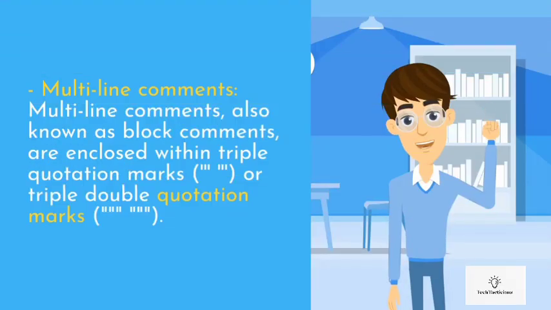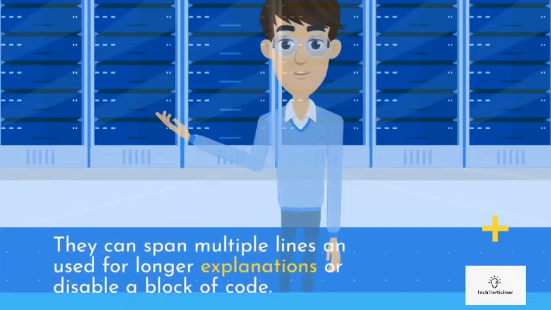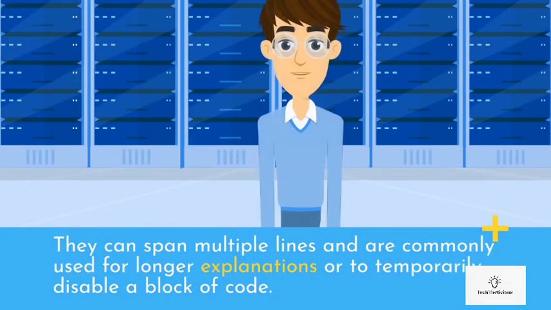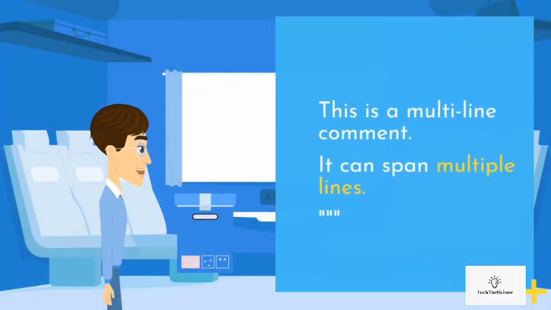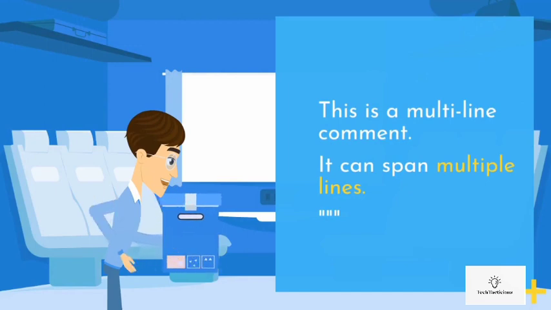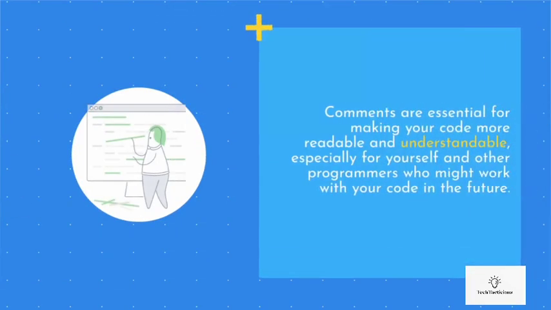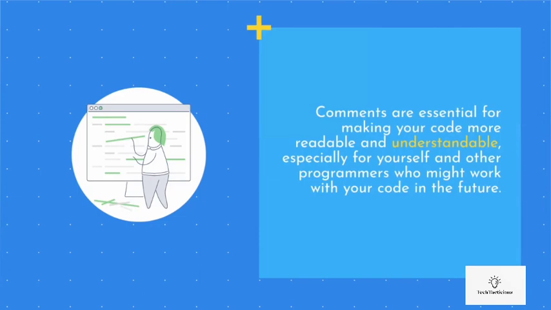Multi-line comments. Multi-line comments, also known as block comments, are enclosed within triple quotation marks, or triple double quotation marks. They can span multiple lines and are commonly used for longer explanations or to temporarily disable a block of code. Example: this is a multi-line comment. It can span multiple lines. Comments are essential for making your code more readable and understandable, especially for yourself and other programmers who might work with your code in the future.